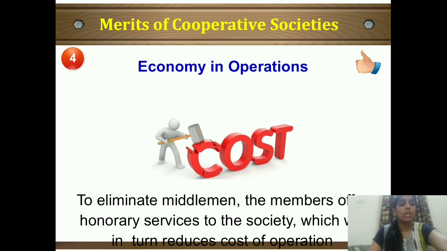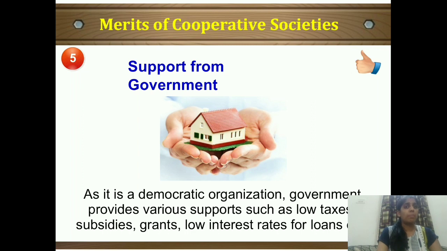Understood? Moving to the next merit. We have two more. Support from the government. It means as it is a democratic organization, the government will provide various support to such organizations. They will take low tax from them. They also grant some subsidies to them. The rate of the loans given to these societies is very low. There is a lot of support from the government for these societies, because this society's motive is not to earn profit. They are rendering service to the members. So the government gives a lot of support to this type of society.